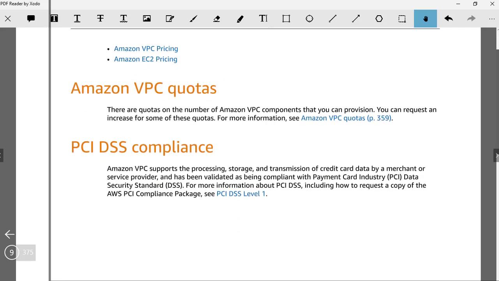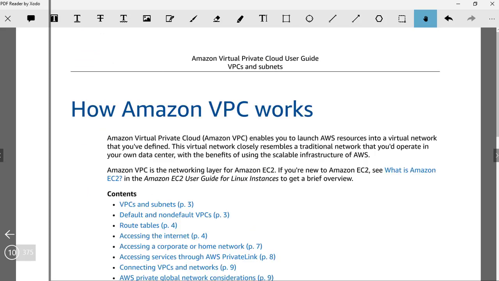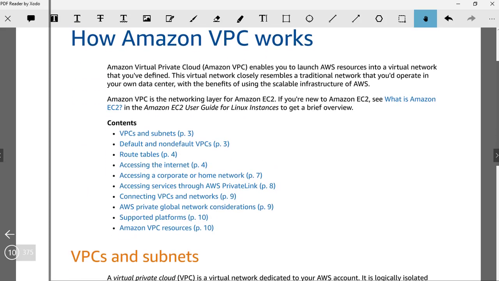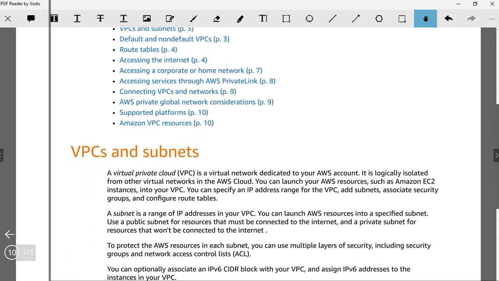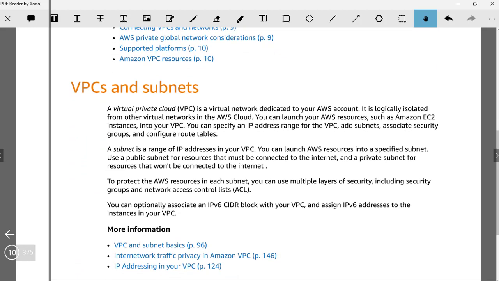Okay, it's PCI DSS compliant, which is fine. So how does VPC work? As I said, VPCs are logically isolated from other virtual networks. So I can have multiple VPCs, and each of them is logically isolated from the others.